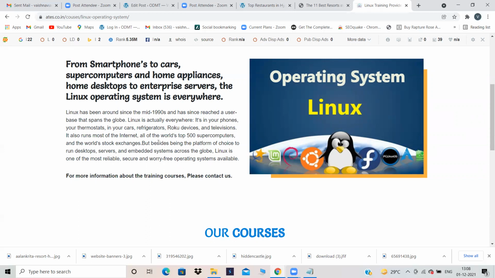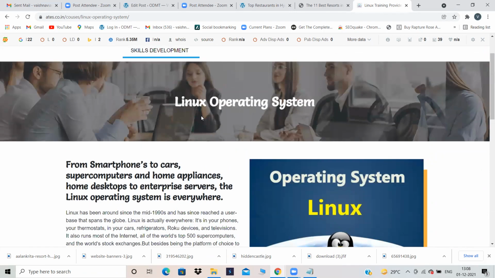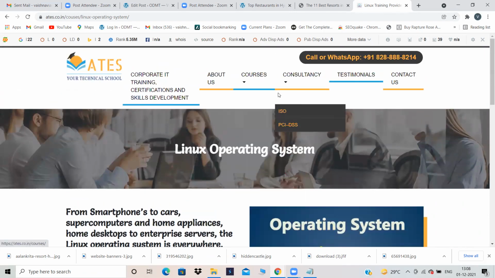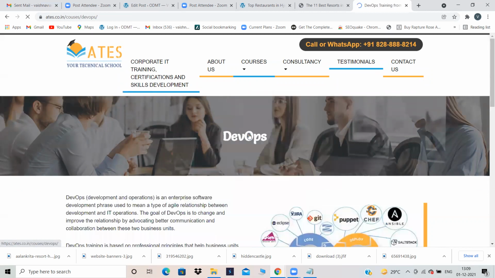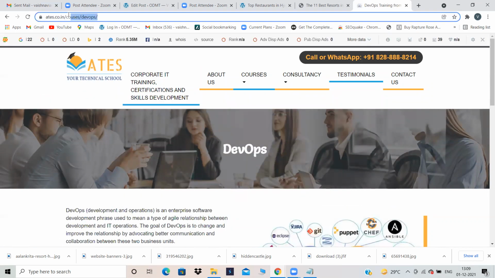Now, suppose something is there, stock exchanges or something, okay, desktops is there over here. So copy this desktop and there will be a chain option. Click on that chain option and link it to any other page of your website only, a page which is related to desktops, where you're talking about desktops. Otherwise, if you're not even talking about desktops, make sure that you link it to some DevOps page over here. Now copy this DevOps page over here and paste it over there, so that you will be giving an internal link. Now see, DevOps is the title of this page.